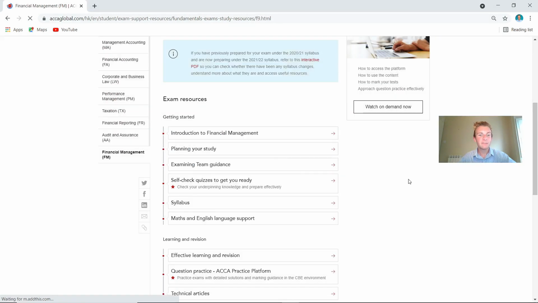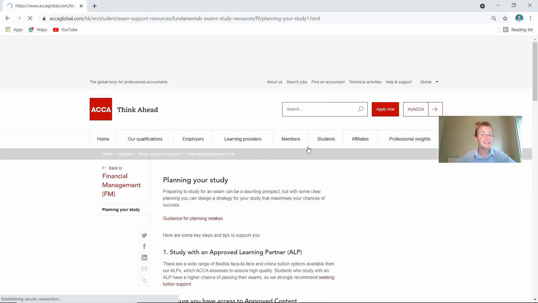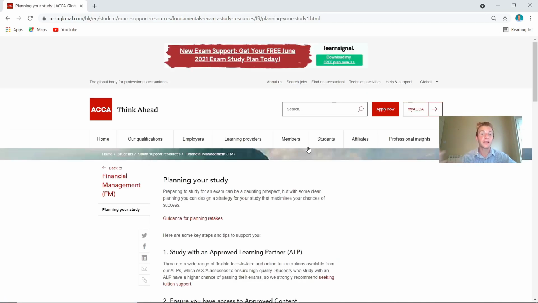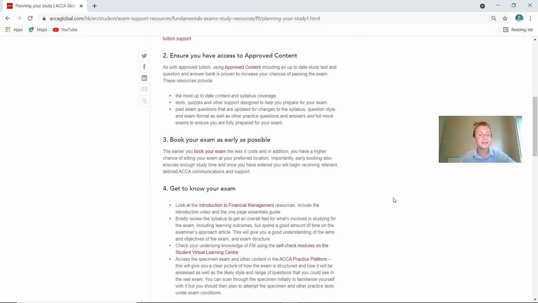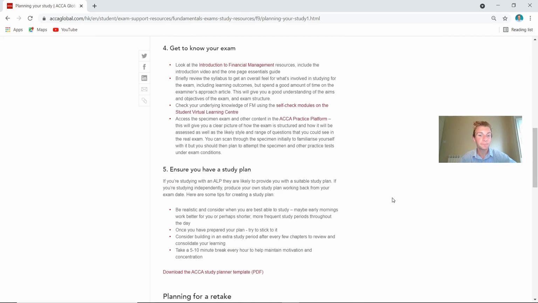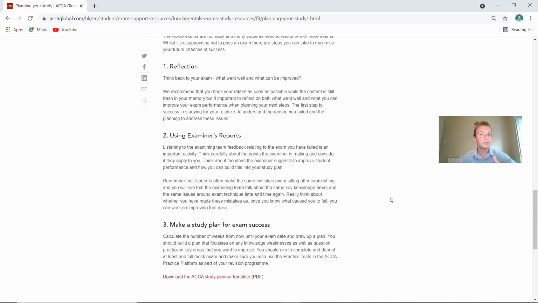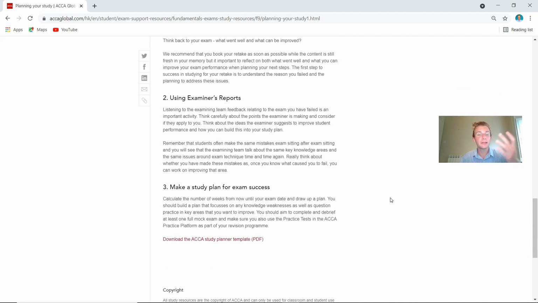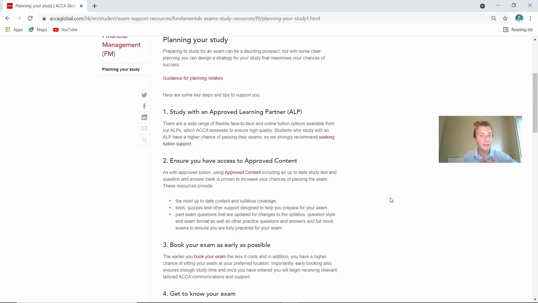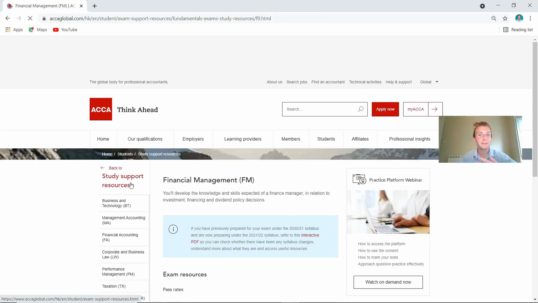And then secondly, maybe this is your first ACCA exam, or the standard really when you're moving up to the financial management paper gets a lot harder. So planning your studying, how to effectively do this, booking the exam because then you're committed to it, knowing the exam and putting that study plan into action. There are some great points on here. Again, feel free to read through it in your own time and utilize the other videos on the channel that will definitely help you out from my experience to get you over the line and to pass this exam.